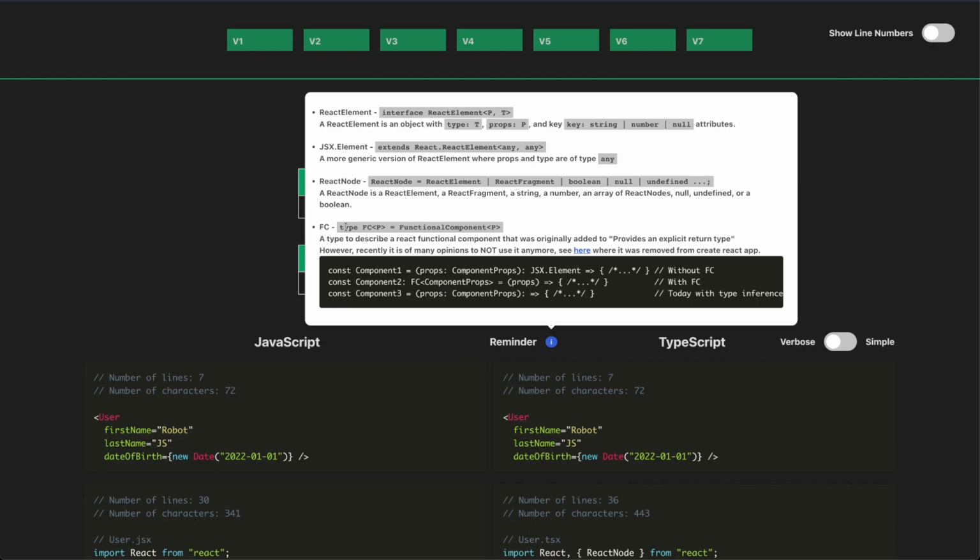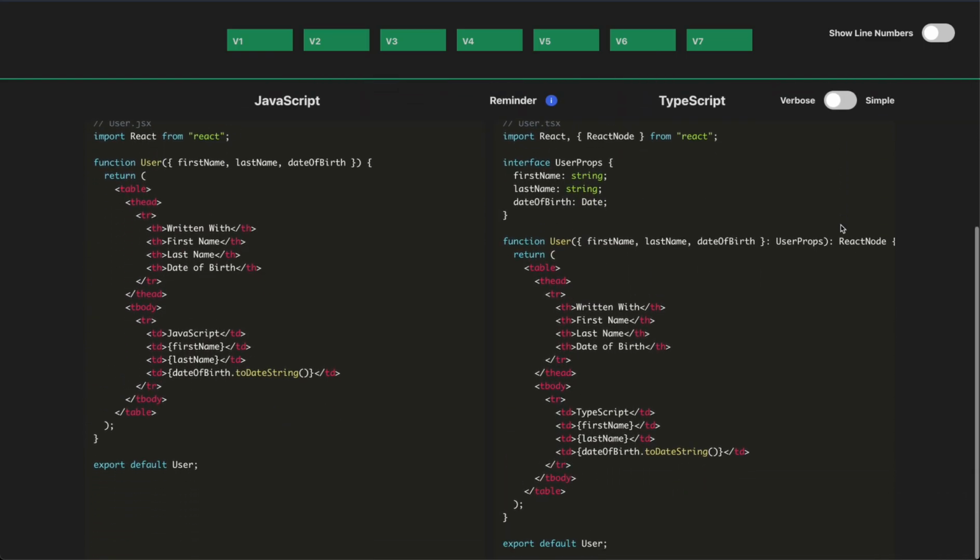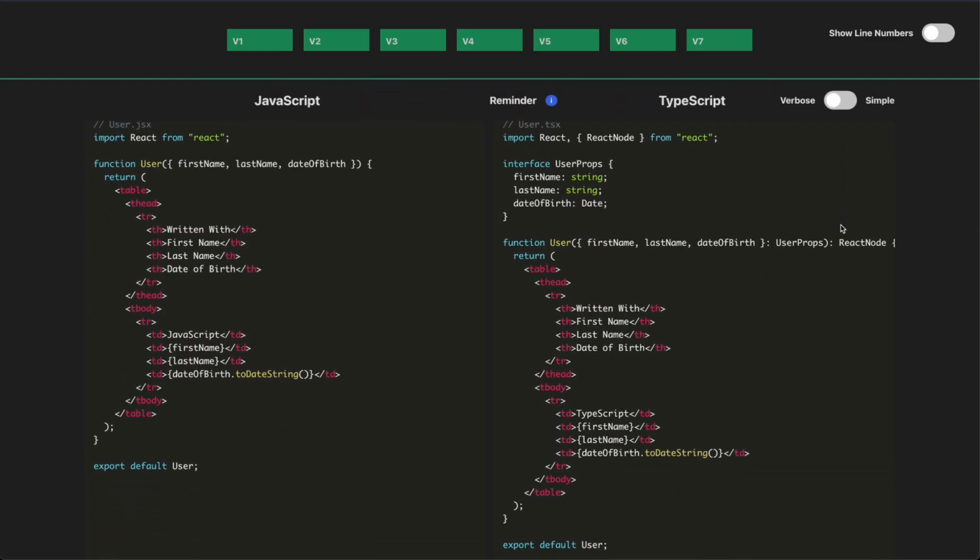But then in the simple versions, I no longer use that. And you can go and link here to read about how they removed that from the React Starter application to no longer use that type, as it was unnecessary. So let's go ahead and go into our code again. So let's take a look at this.